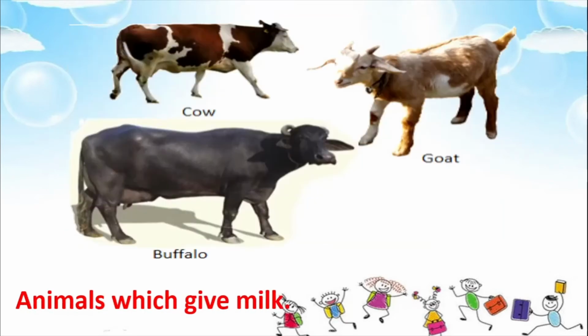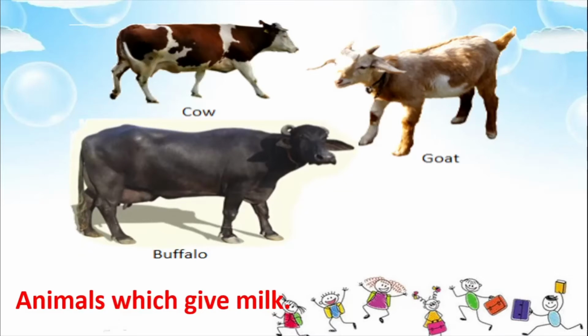Okay, and then what about other animals like cows, buffaloes, goats? They are extremely useful to us. Why? Because they give us milk, and we all know that milk is such an important food. Milk is supposed to be a superfood. We get calcium, we get protein, and we get so many other things from milk.